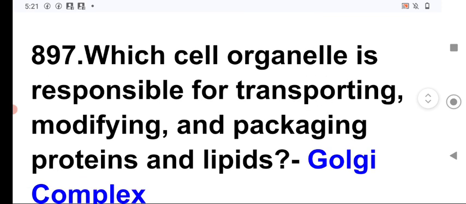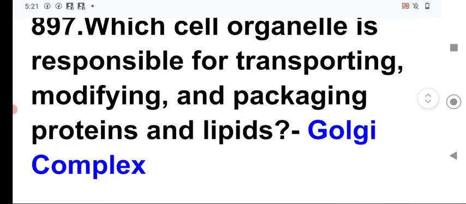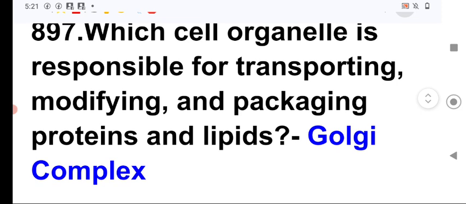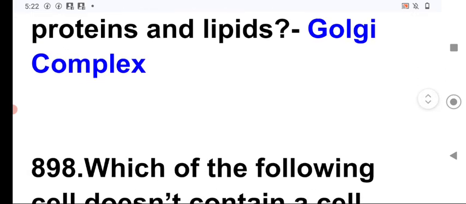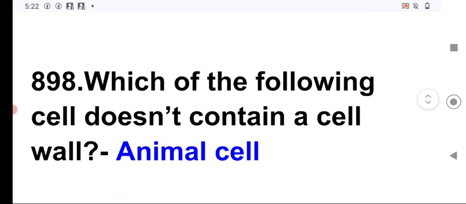Next question, what cell organelle is responsible for transporting, modifying, and packaging proteins and lipids? It is the Golgi complex, which is responsible for transporting, modifying, and packaging proteins and lipids. You should have to know. Next question, which of the following cells doesn't contain a cell wall?